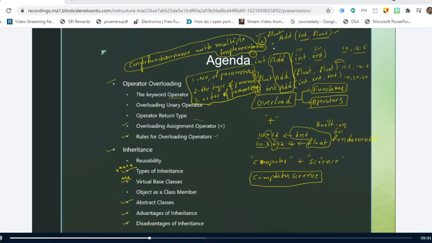I take another, fifth definition such that it is going to add float comma int, right? So the order of parameters may vary, or the type of parameters may vary, and the number of parameters may also vary. So if you follow these rules and you write multiple definitions for the same function, then that concept will ultimately lead to function overloading. Is it clear up to this point?